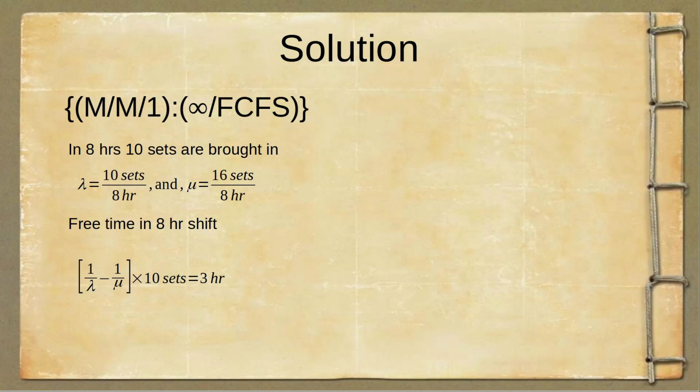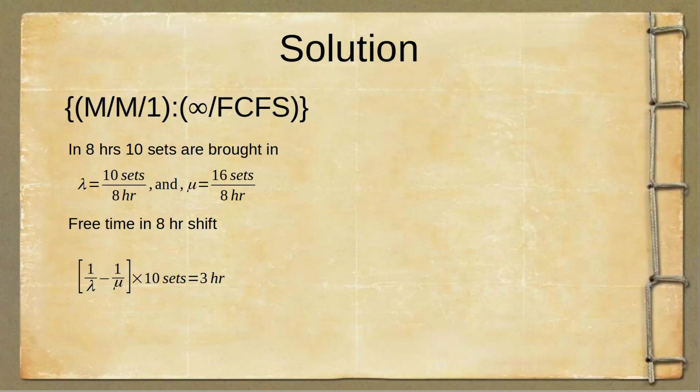That is, any number of sets can come in, and that's reasonable to assume because the number of sets arriving does not depend on the number of sets in the system. So they're just independent of that. And FCFS means the service discipline, that is first come first serve. So the set that comes in first gets service first.